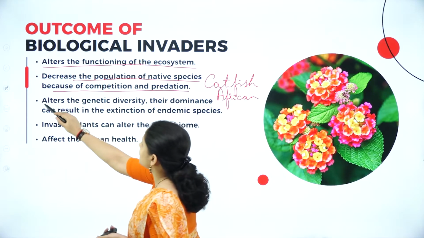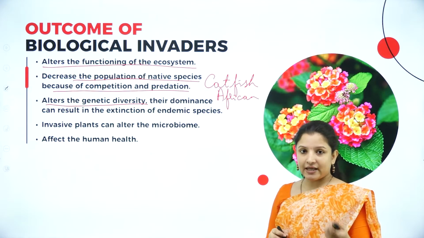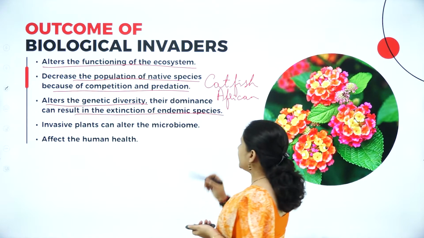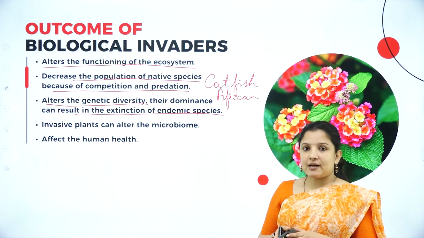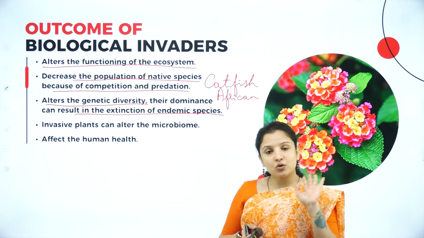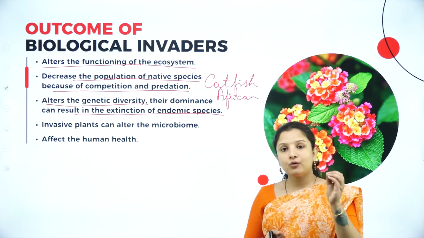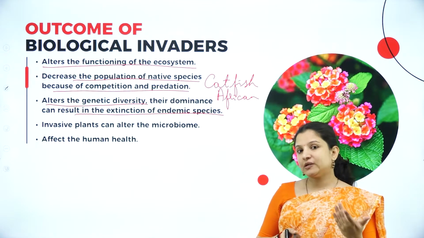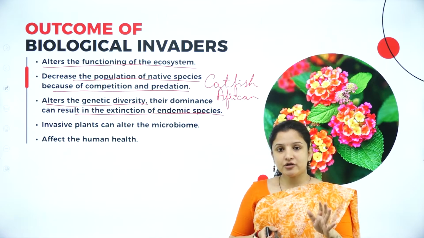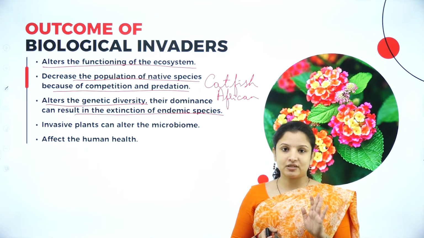And it alters the genetic diversity, and the dominance of these alien species can result in the extinction of endemic species. Say, for example, there is a frog species that is endemic to the Western Ghats, meaning it is found only in the Western Ghat forest and not anywhere else. Now, you introduce a reptile, for example a snake species, in the Western Ghats.